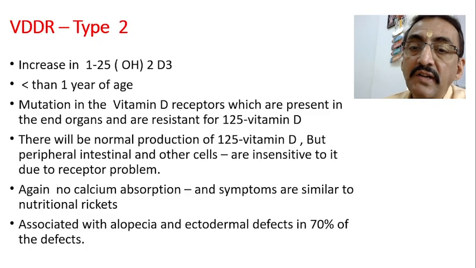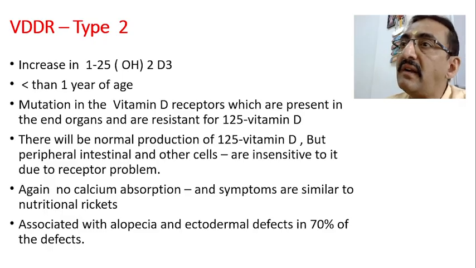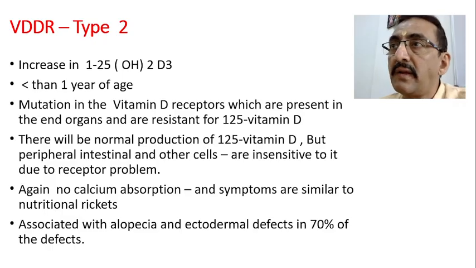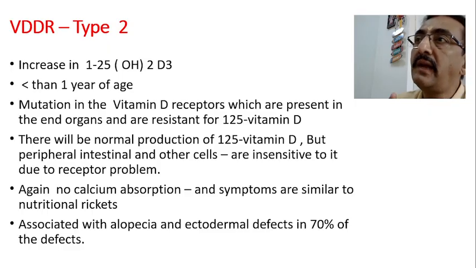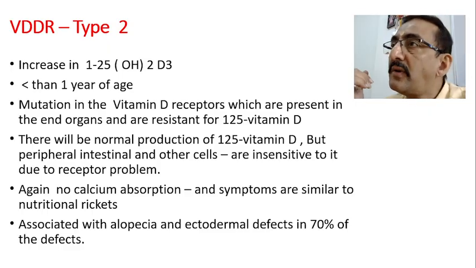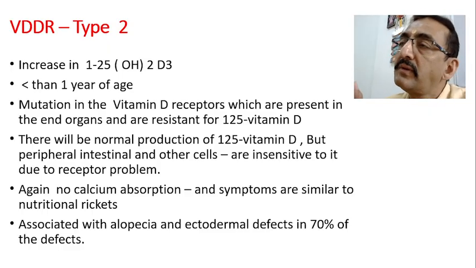This is associated with alopecia. One thing, usually this type is also associated with alopecia and ectodermal defects in 70% of the cases. So this is VDDR type 2. Here there is no problem with your dietary vitamin D, whatever amount, that is okay.